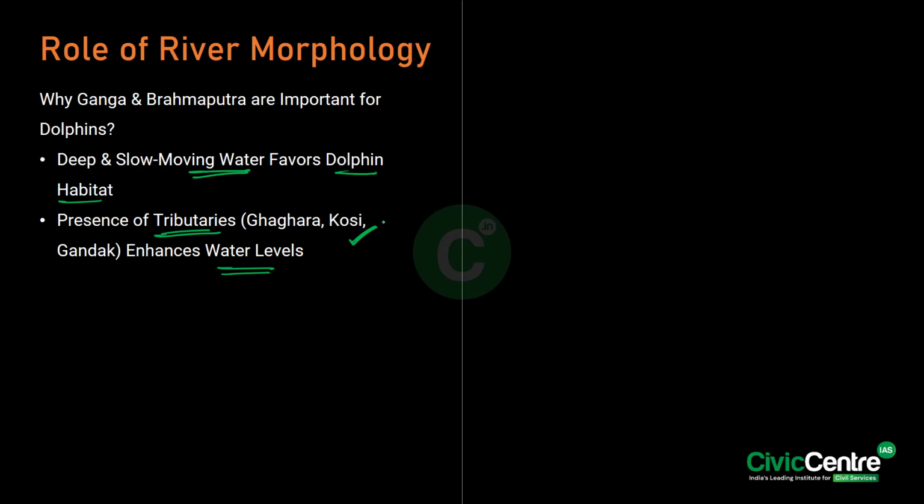But there are few threats with respect to the river dolphins. The first one is pollution. And how is this pollution being caused? Because of the industrial waste and agriculture runoff.